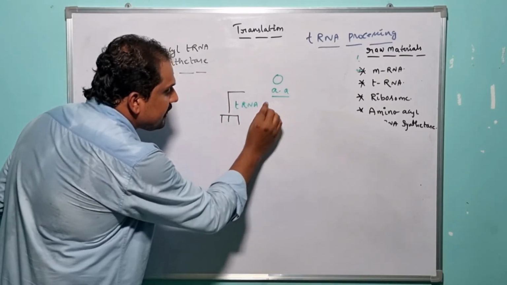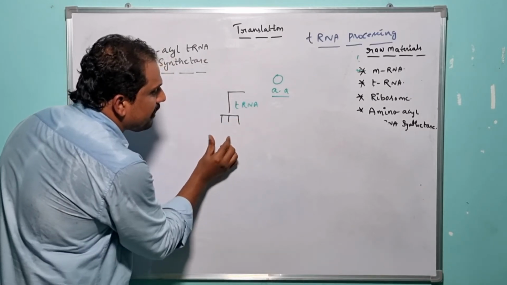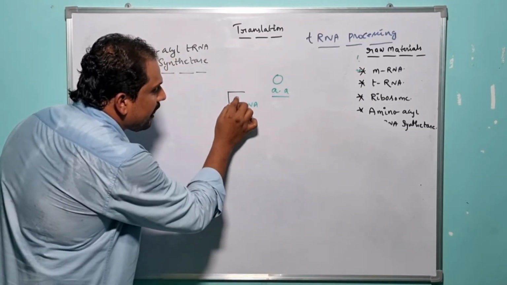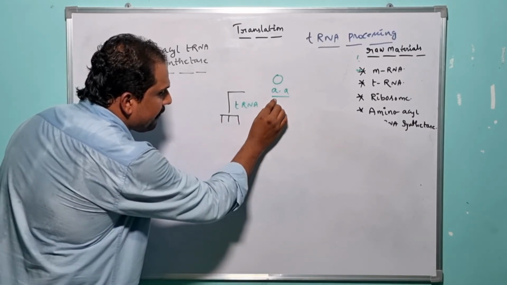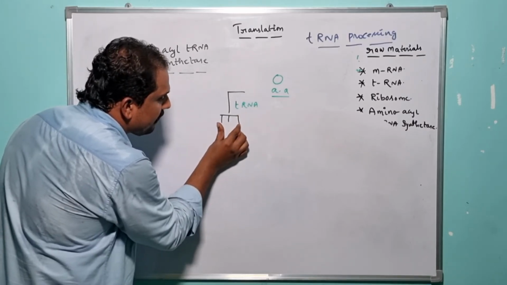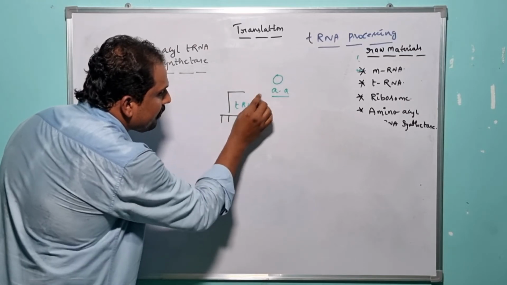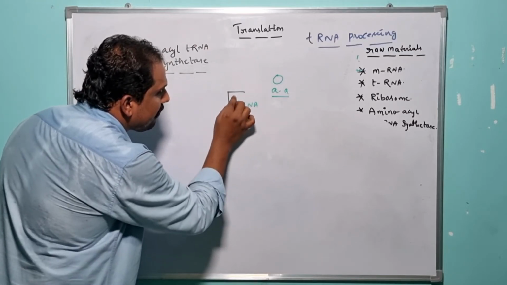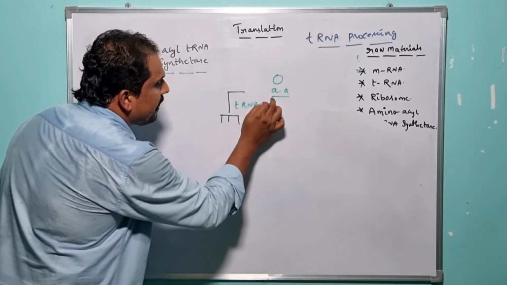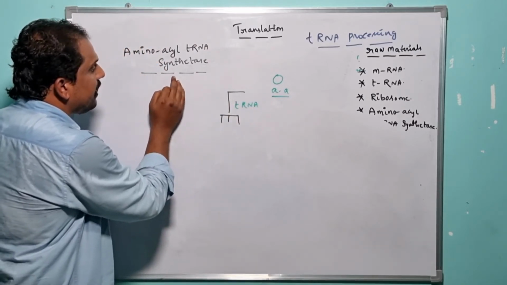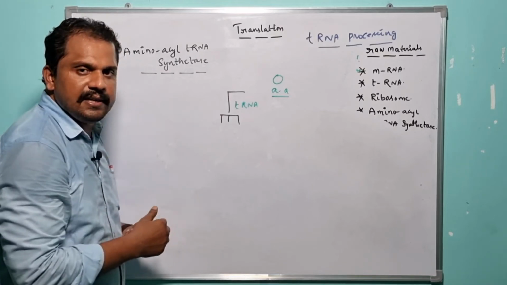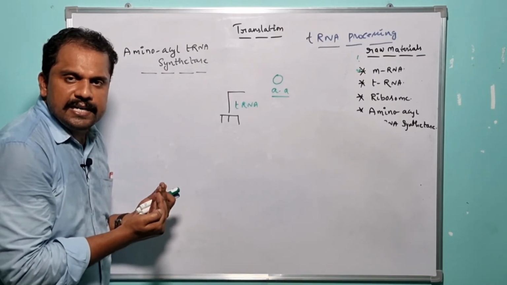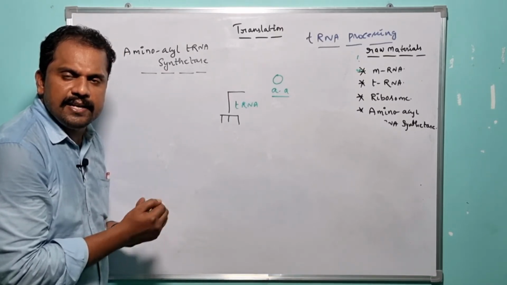By taking advantage of this enzyme, each and every amino acid which is very specific to one particular codon is capable of engaging with its encoding tRNA, right?